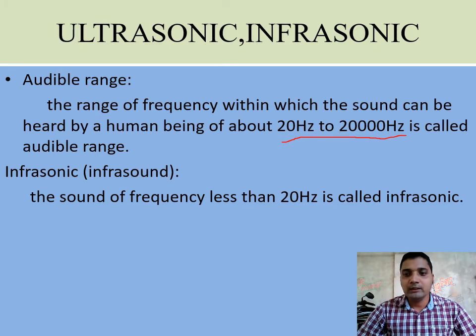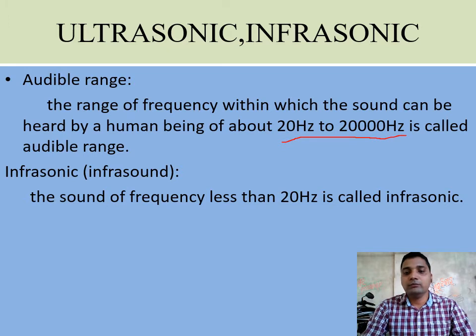Less than 20 hertz means a body will vibrate less than 20 times in 1 second, which is not audible by human beings. There are some animals which have the capacity to hear the infrasound.